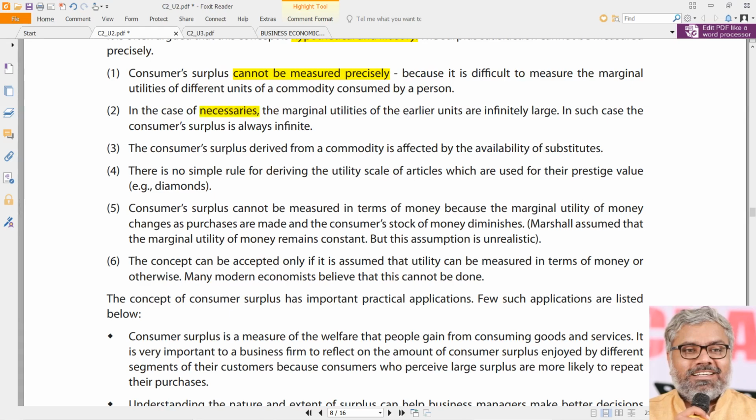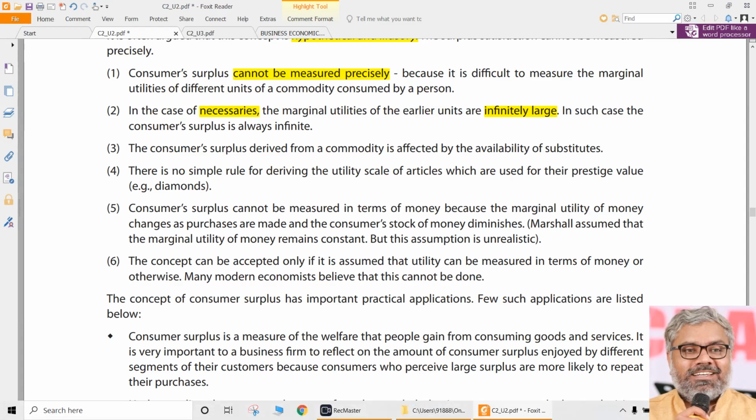In case of necessaries, the marginal utilities of the earlier units are infinitely large. Again, same thing, like the water example: water is a necessity. What is the marginal utility that one water bottle generates for you in the desert? Infinitely large. You cannot quantify that. It's almost infinite. So naturally, the consumer surplus also is infinite.